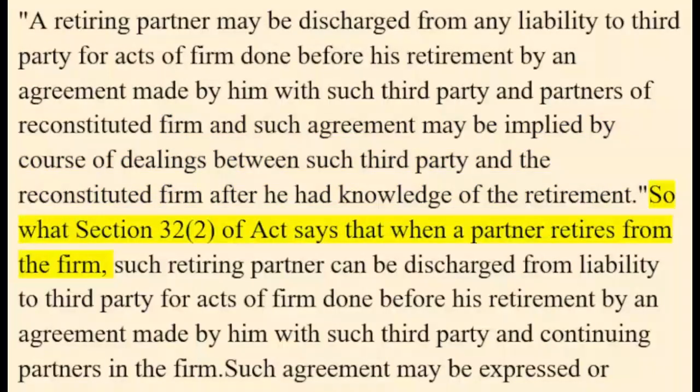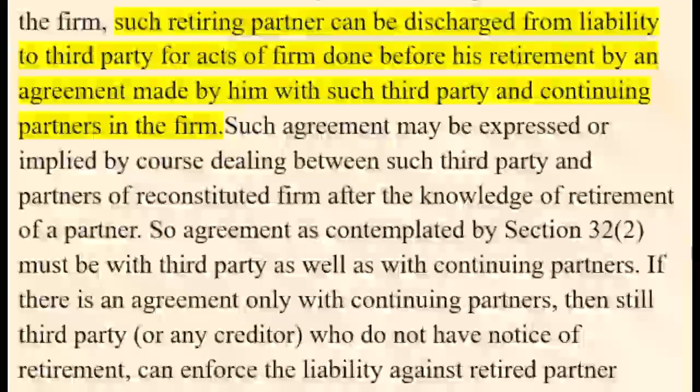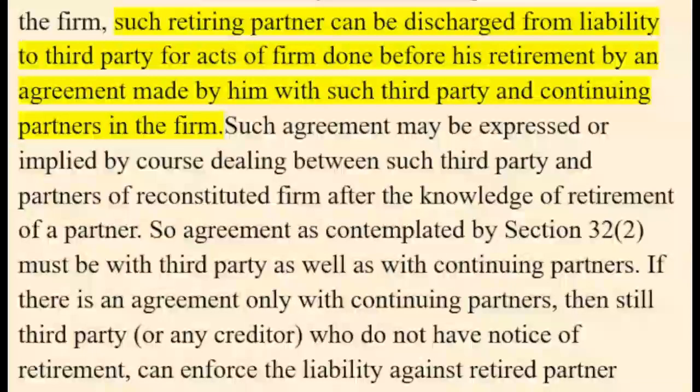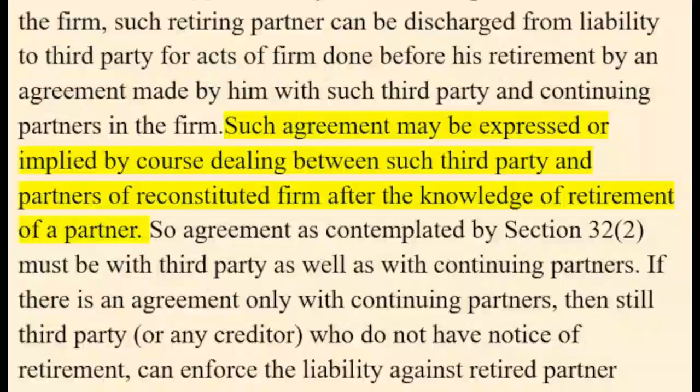So what Section 32(2) of the Act says is that when a partner retires from the firm, such retiring partner can be discharged from liability to third party for acts of the firm done before his retirement by an agreement made by him with such third party and continuing partners in the firm. Such agreement may be expressed or implied by course of dealing between such third party and partners of the reconstituted firm after the knowledge of retirement of a partner.